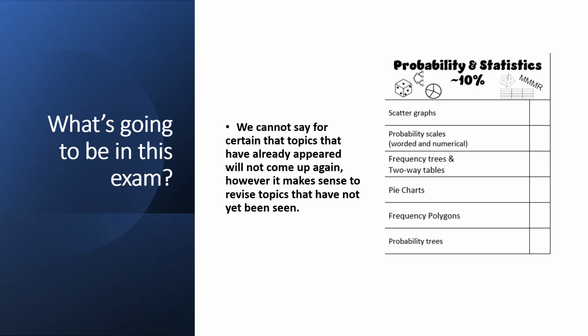And then the smallest section and the smallest list I've shown you is probability and statistics. We've seen quite a few statistical diagrams. We've seen some probability. We haven't seen a scatter graph, and again, they are really, really common. We haven't seen frequency tree or two-way tables. We normally see one or the other of those, sometimes followed up by a probability question. So I wouldn't be surprised if we see a scatter graph and then some other type of diagram that we can draw a probability from.